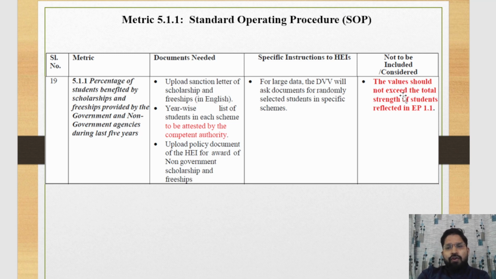The values should not exceed the total extent of the students reflected in external profile 1.1. Means the total students reflected in external profile 1.1 should not be less than the students that receive the scholarship. This one is the SOP of 5.1.1.